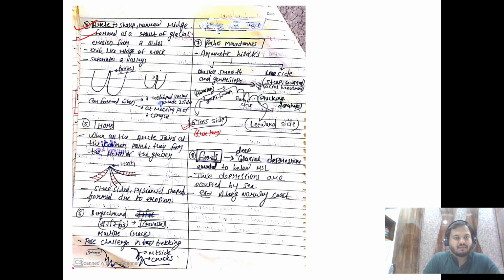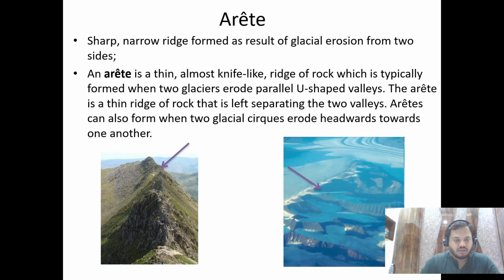So arete, these are nothing but narrow, sharp ridges, right? These are the peaks, mountain peaks, ridge kind of structures, and they are formed due to glacial erosion. That is why they are erosional landforms, right? So I can show you an image for this. See this. So this is a glacier valley, right? And this is also a glacier valley here, on the right side. When these two meet, they form this ridge. So this ridge is known as arete. Nothing more than that, right?